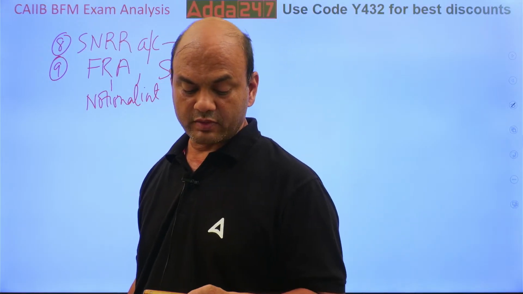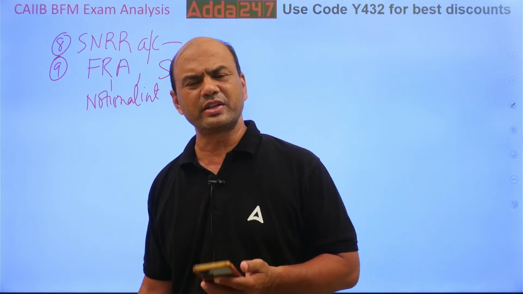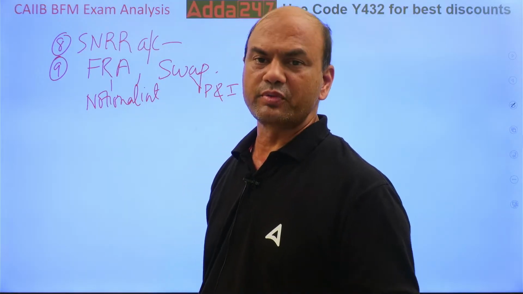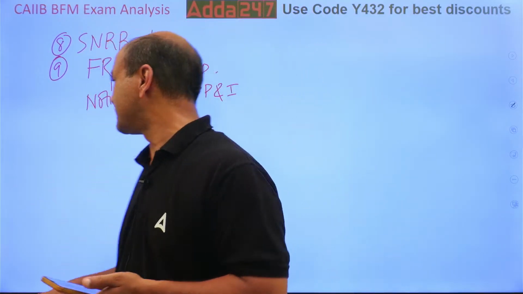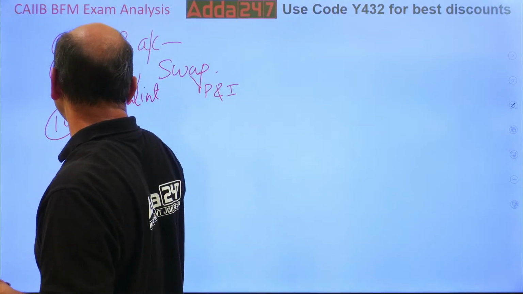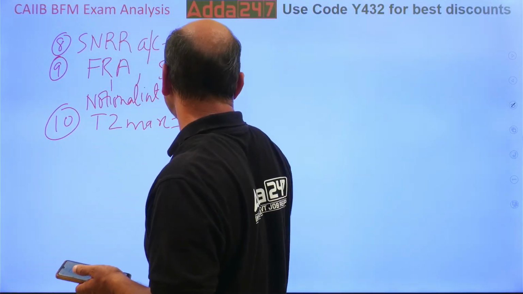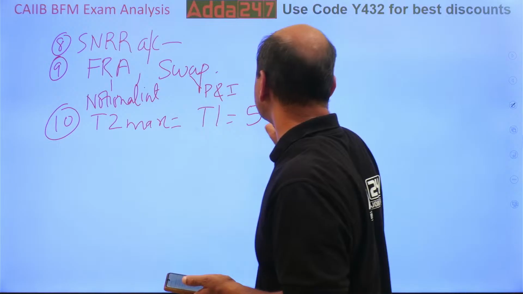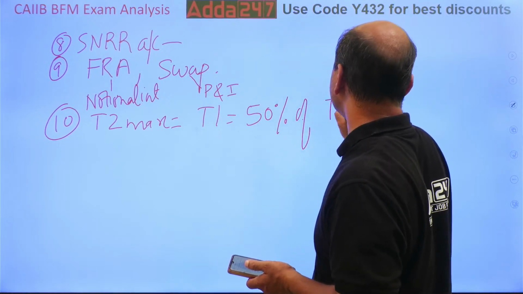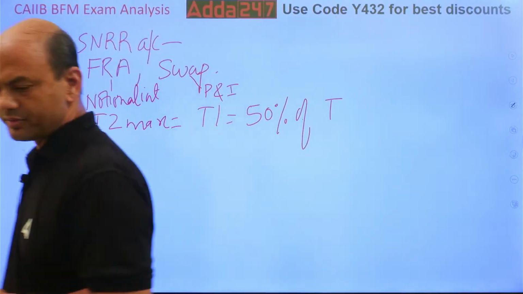Tier 1 and Tier 2 questions were asked. The same question was there in Tier 1 and Tier 2. The question was the maximum amount of Tier 2. In the morning also I told you the Tier 2 maximum amount. Tier 2 max equals Tier 1, equals 50% of total capital. 50% of total capital. Got it?